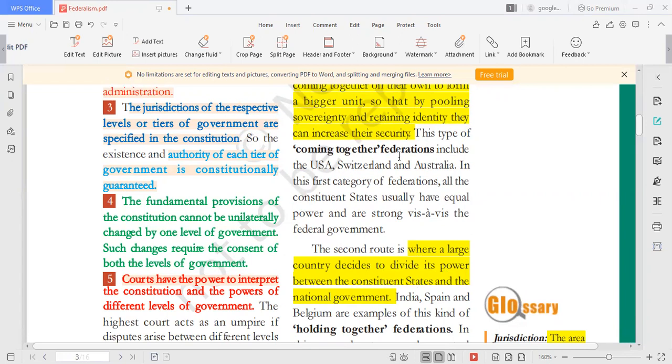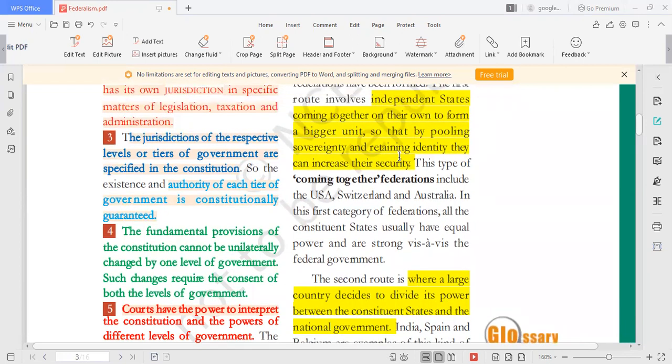If small nations join together to strengthen themselves, if they come together on their own by pooling their sovereignty, retaining identity, and increasing their security, it is called a coming together federation. Examples: USA, Switzerland, and Australia. Okay, let us stop this topic here. In the next topic, let us see what makes India a federal country.